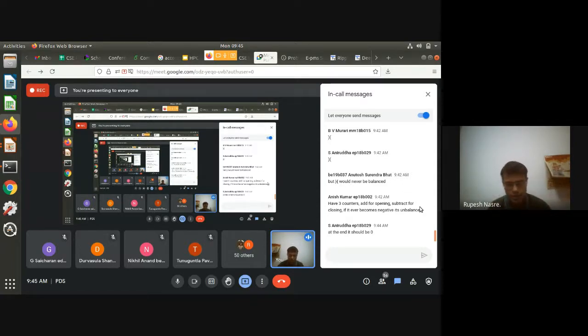Yeah, Aniruddha says at the end it should be 0. Yes, that is correct. So it has to be 0 at the end. But is there any example where the counter is always 0 or more in the whole execution of the algorithm, but it is unbalanced?